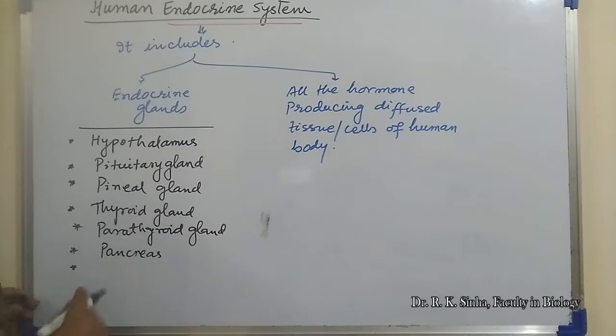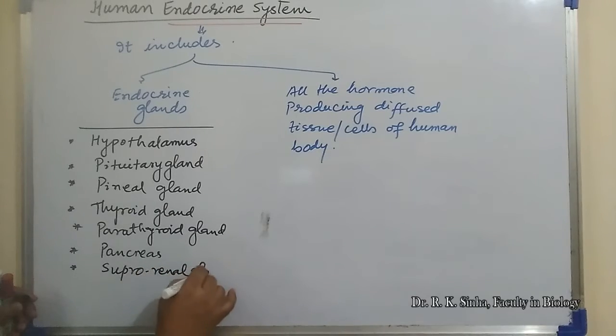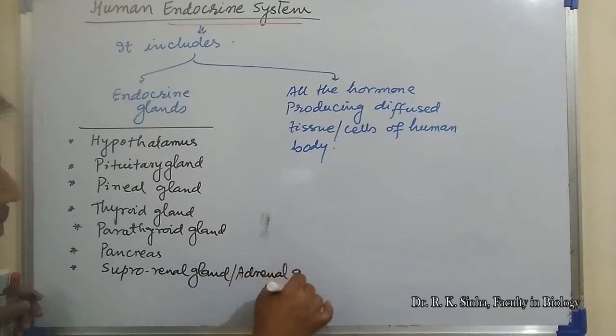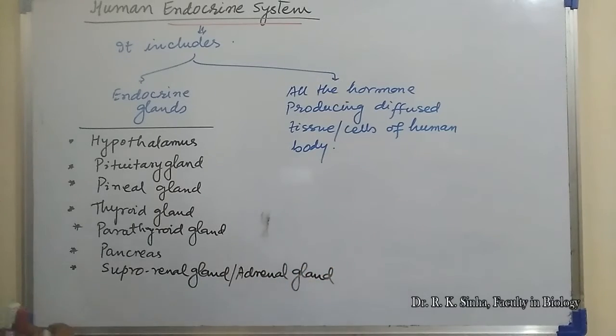Next is suprarenal gland or adrenal gland. Suprarenal, where renal means kidney. This gland is located over the surface of the kidney. It is attached through the adipose tissue on the surface of both kidneys. That's why it is known as suprarenal gland.